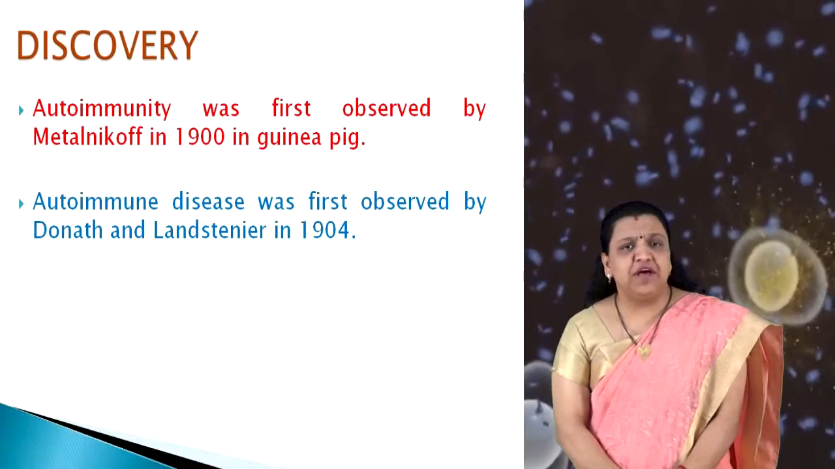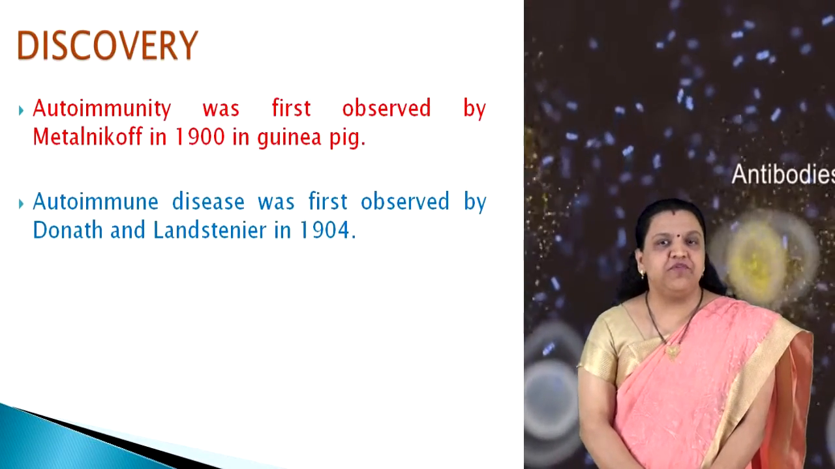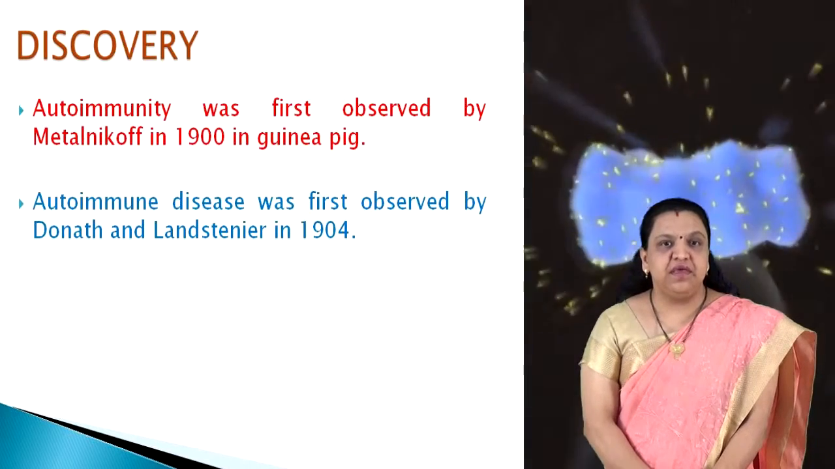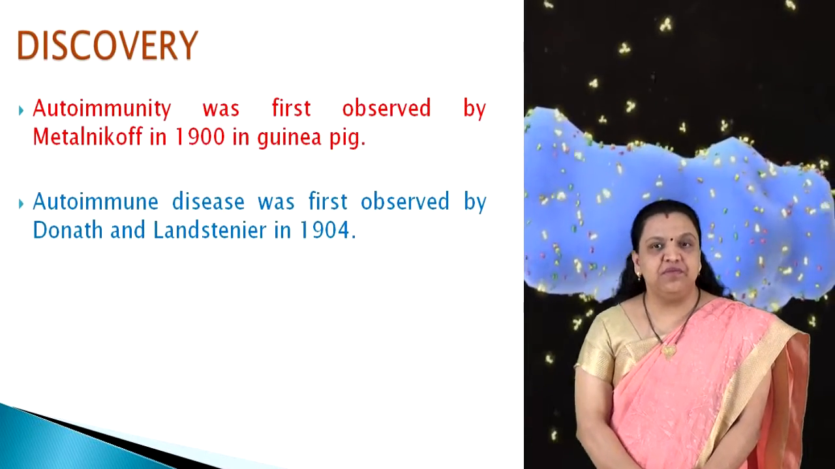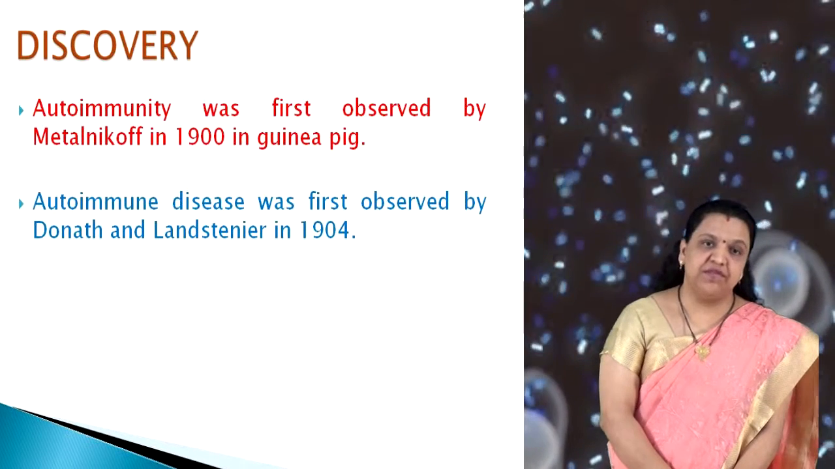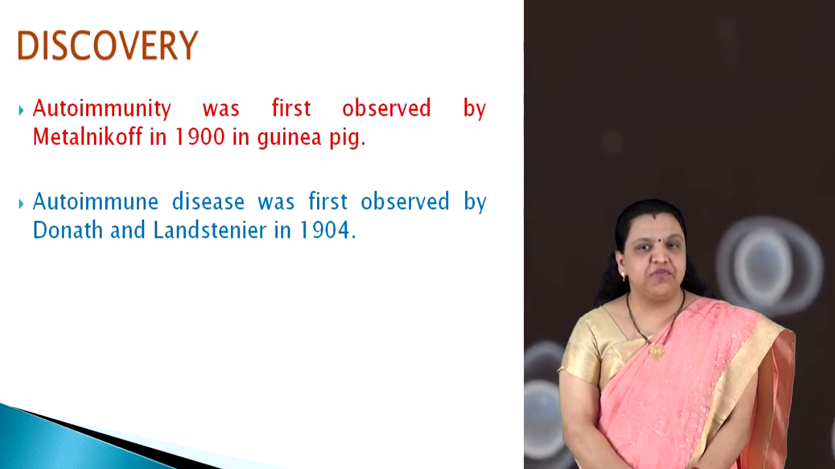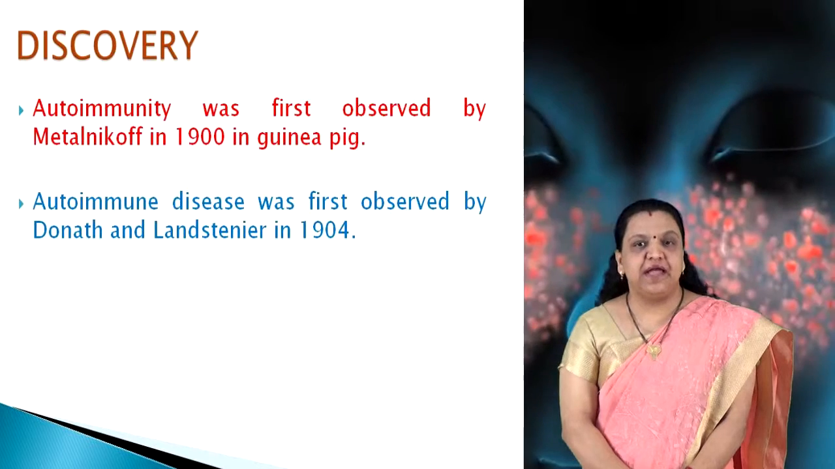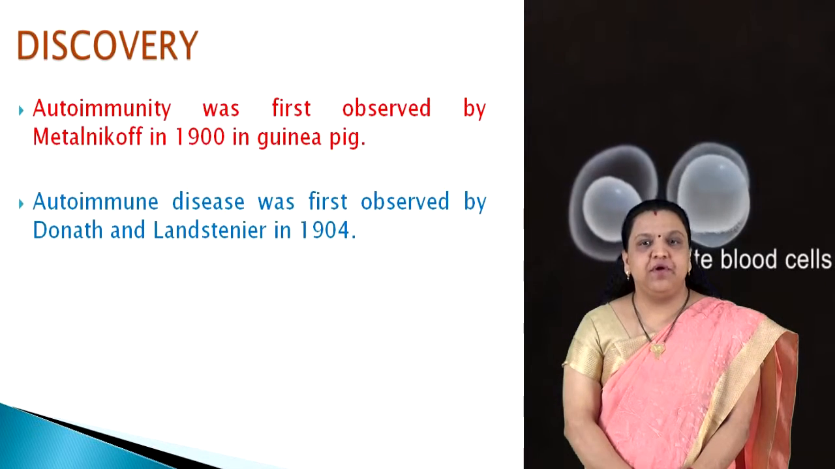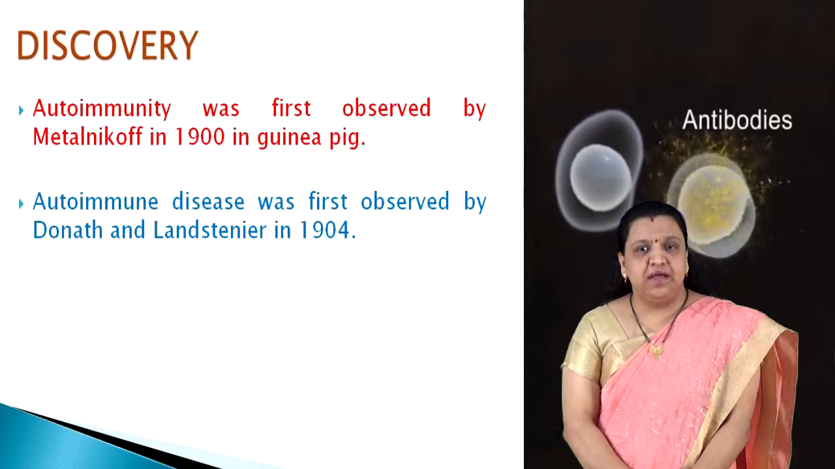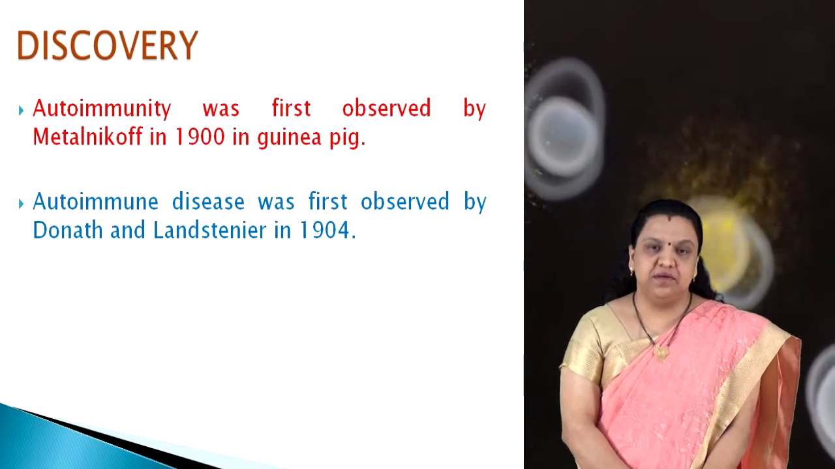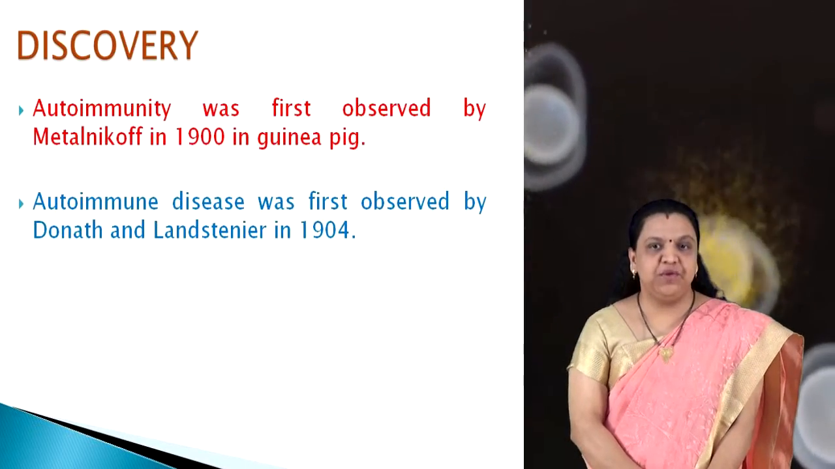When we talk about the discovery of autoimmunity, autoimmunity was first observed by Metchnikoff in 1900 in guinea pig. He injected guinea pig with their own spermatozoa. The guinea pig produced sperm immobilizing antibodies. Autoimmune disease was first observed by Donath and Landsteiner in 1904. They identified circulating antibodies in paroxysmal cold hemoglobinuria.